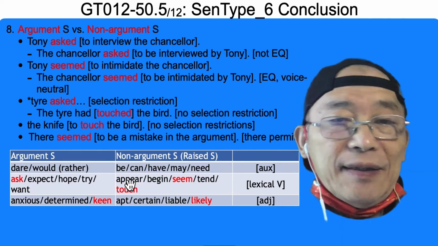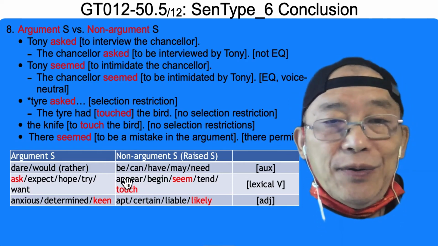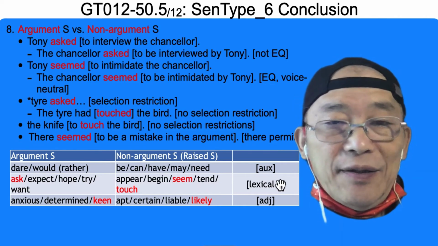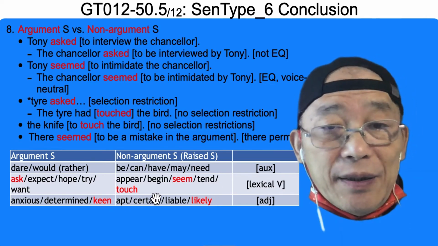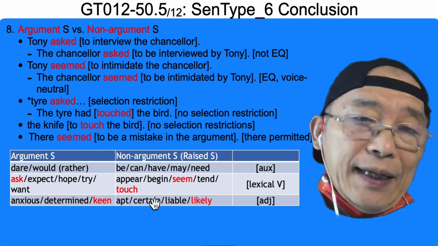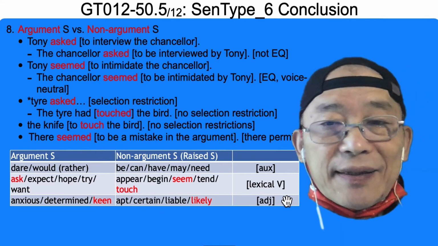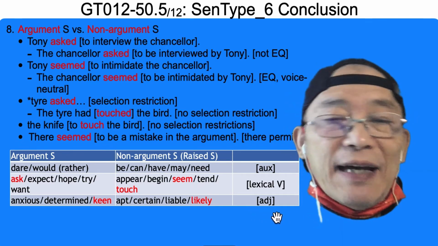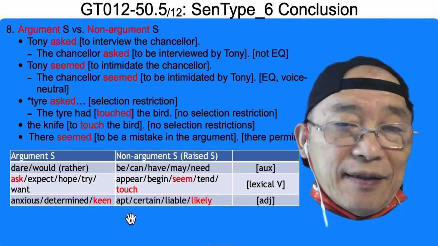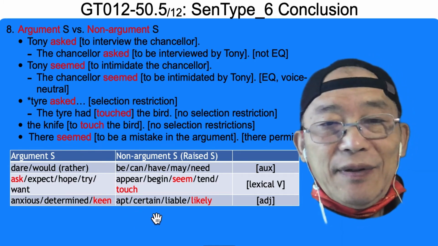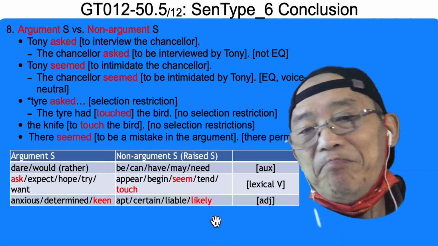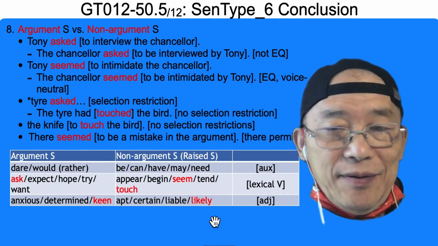I can. I'm supposed to. I have, I may, I need. Auxiliary verbs. I appear, I begin, I seem, I tend, I touch. Lexical verbs. And catenative adjectives like apt to, I'm certain to, it is liable to, it is likely to.